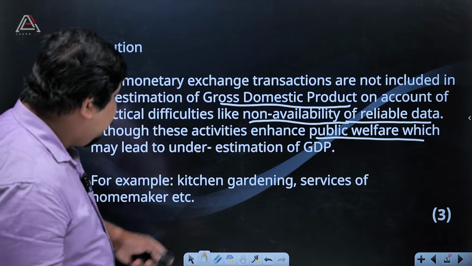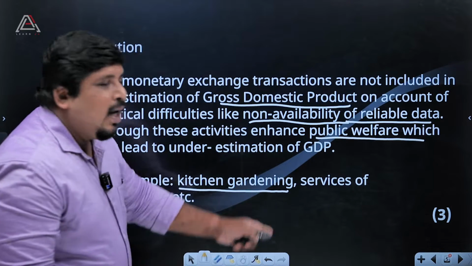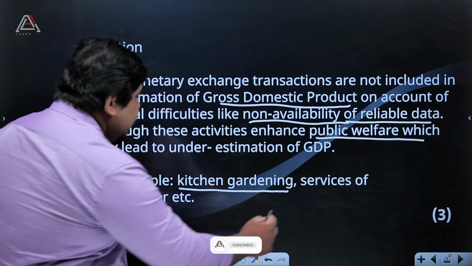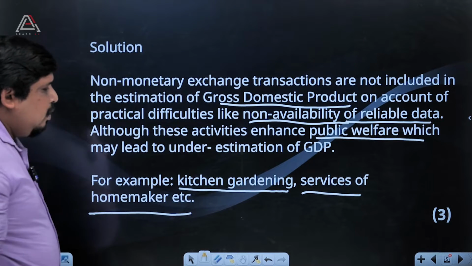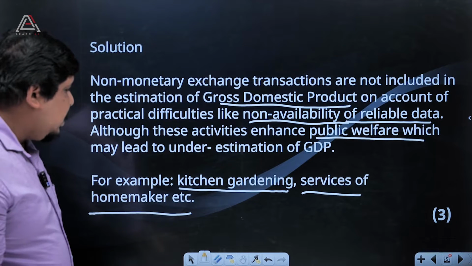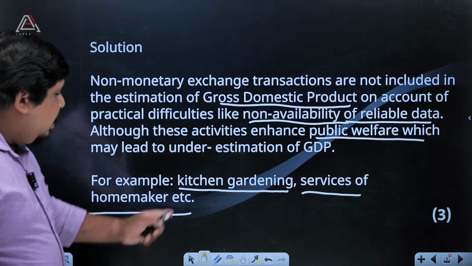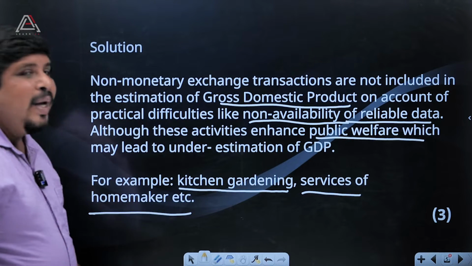That is non-availability of reliable data about non-monetary welfare exchange things. For example, we can say kitchen gardening and services of a homemaker. We have a lot of examples, but here you can check these. Kitchen gardening, then services of a homemaker.